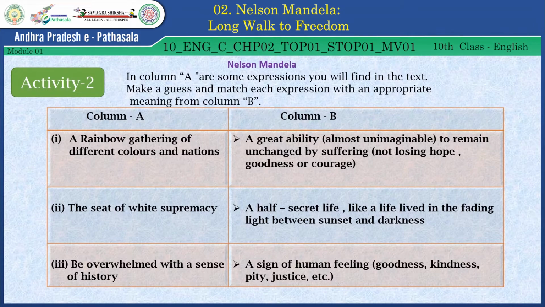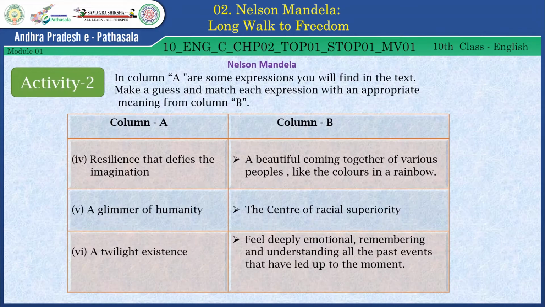A half secret life, like a life lived in the fading light between sunset and darkness. A sign of human feeling, goodness, kindness, pity, justice, etc. In column A: resilience that defies the imagination, a glimmer of humanity, a twilight existence.